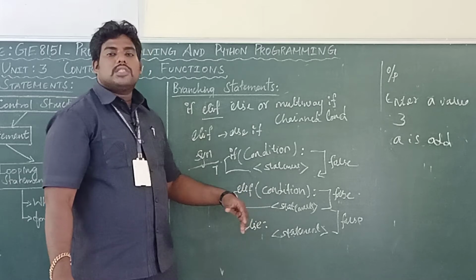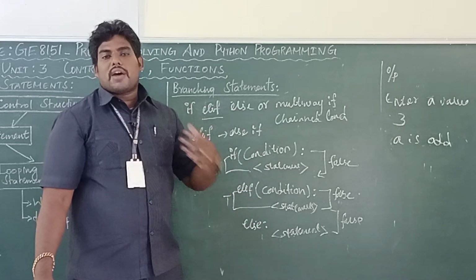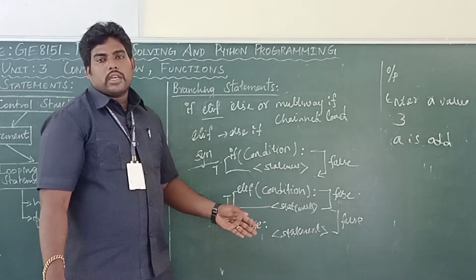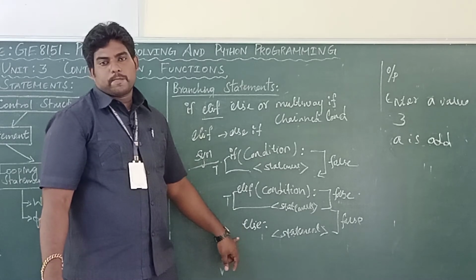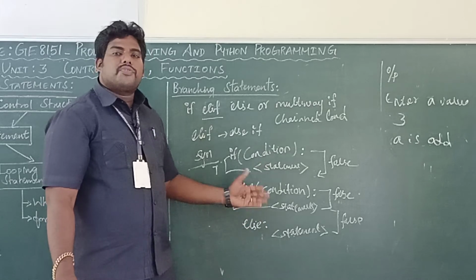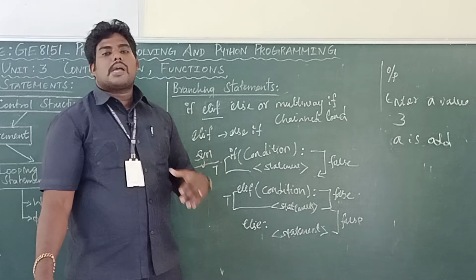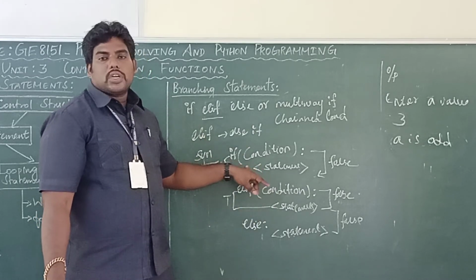Again if this condition is false, I can use another elif. We can use n number of elifs. Multiple elifs are allowed, but one condition is there: at last else must be there. You can use multiple elifs in between the if and else. For example, I want to check whether the number is greater, lesser or equal to. So first I will check one condition.